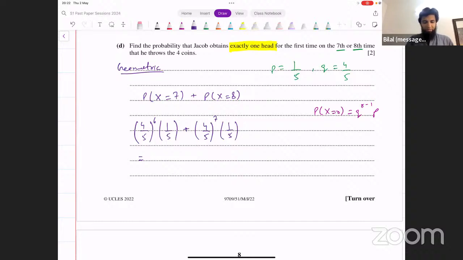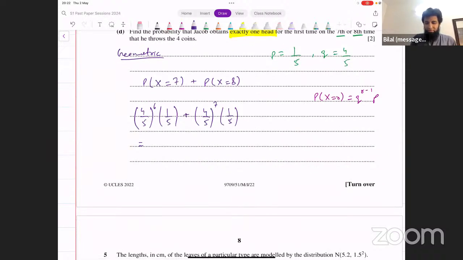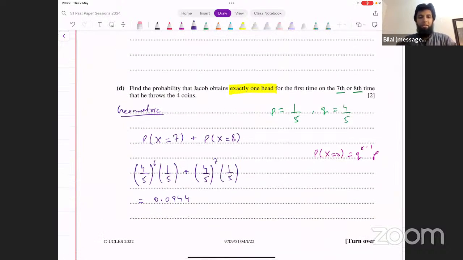And that is giving me 0.09437. I can say that's 0.0944 to 3 significant figures, and that's our final answer for this part.